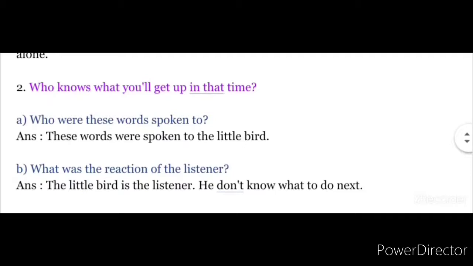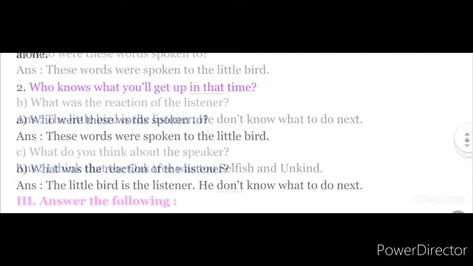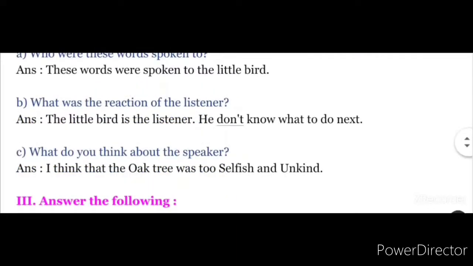So that is the option B question. Let's move on to the option C question. Look at the option C question, children. What do you think about the speaker?